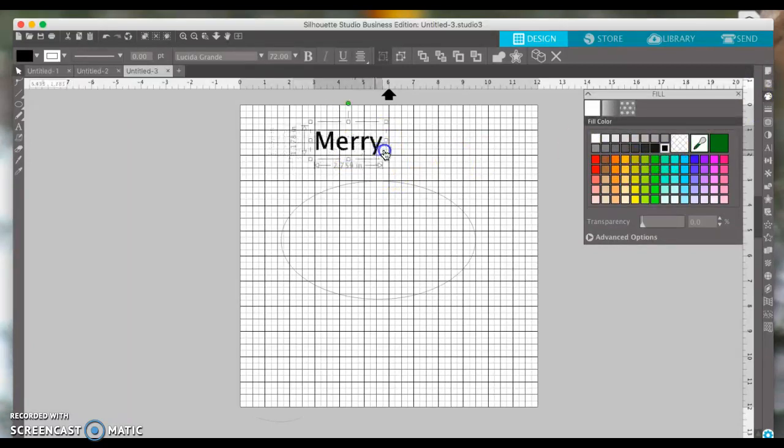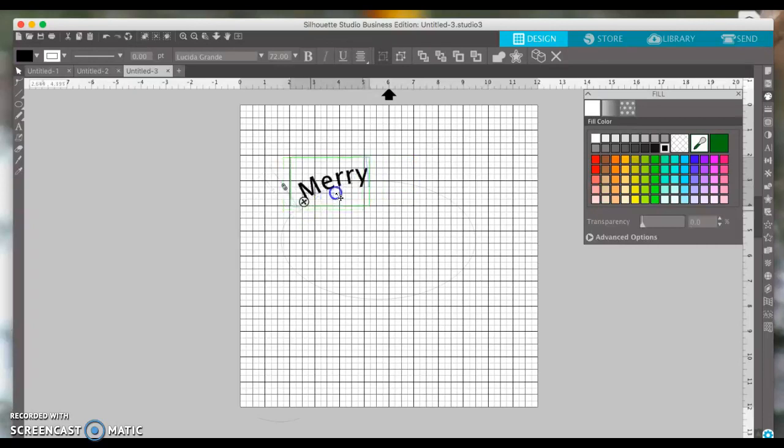This is one big kind of a shape, sort of, but it's still in text mode. So if you double click it, you get it back into text mode. You can use your arrow key to add things. You can delete things. You can also grab this right here and drag it to the ellipse, and it curves your text.